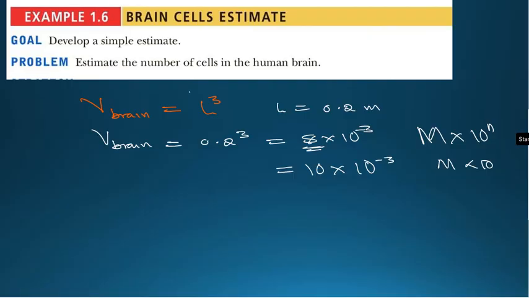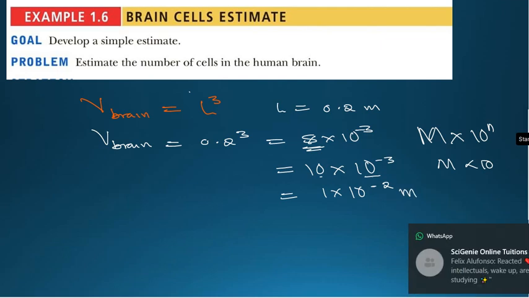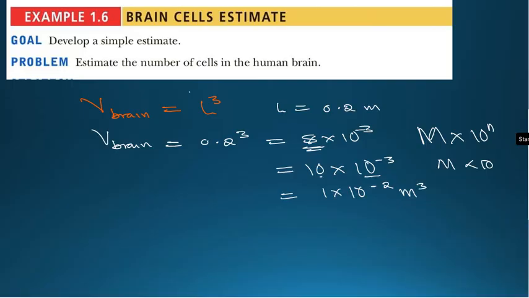Writing this is the same as writing 1 times 10 to the power negative 2, since we have 10 here and this 10, it's like we are adding the powers. I explained this in the previous video. So this is now going to be our volume of the brain, as simple as that.